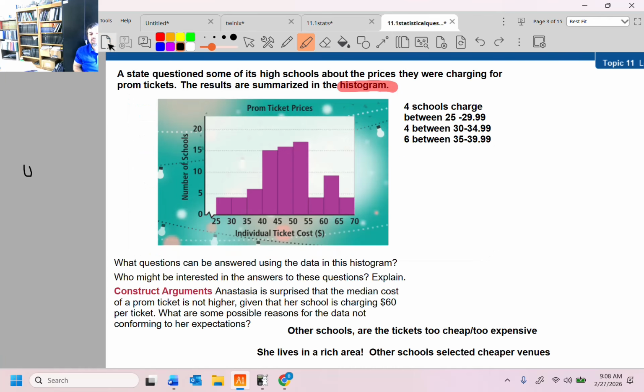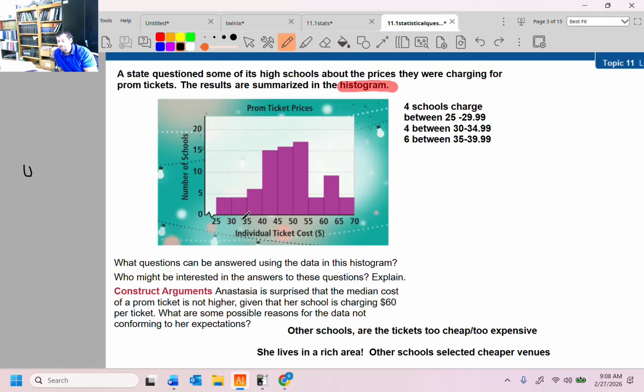State questioned some of the high schools about the prices they were charging for prom tickets. The results are summarized in the histogram. So I learned apparently that histograms are no longer taught. I started noticing this a couple years ago. This is a frequency distribution table, is what it is. It's called a histogram. If I look over here, there are 4 schools that charge between $25 and $29.99. There are 4 between 30 and 35, and so forth. Looks like maybe 6 between 35 and 39.99.